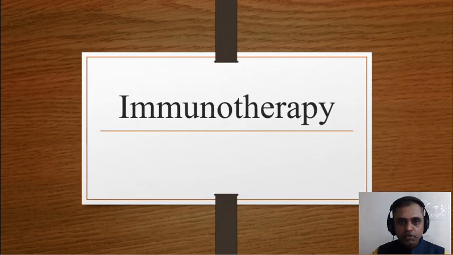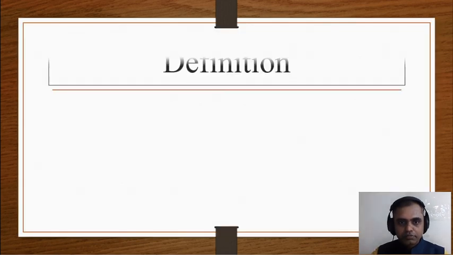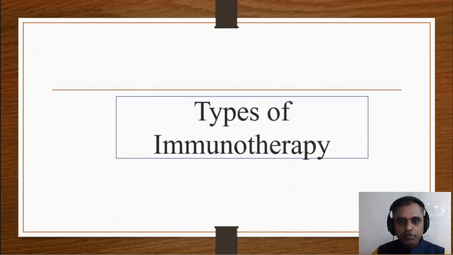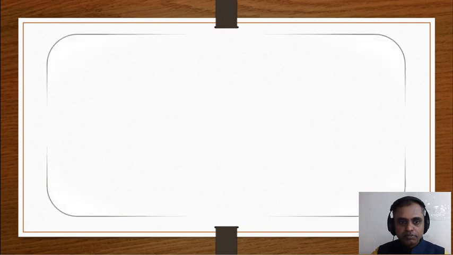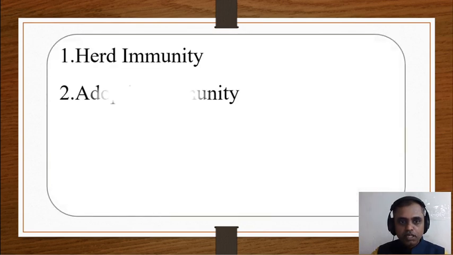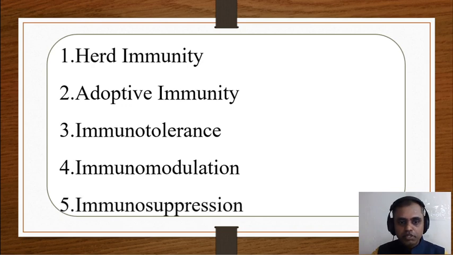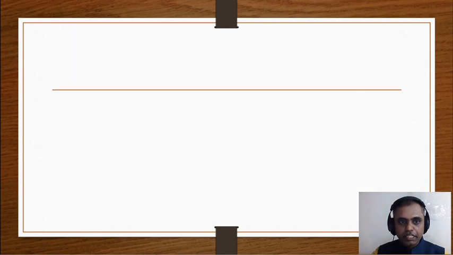Now we'll discuss what immunotherapy is and what its types are, and how it helps in curing disorders. Definition: treatment of disease by increasing or decreasing the action of the immune system is known as immunotherapy. There are various types of immunotherapy available at present. Number one is herd immunity. Number two is adaptive immunity. Number three is immunotolerance. Number four is immunomodulation. Number five is immunosuppressants. We'll study them one by one in detail.